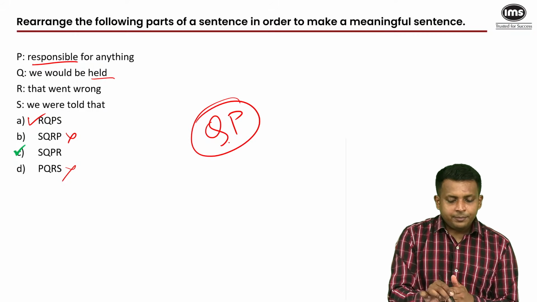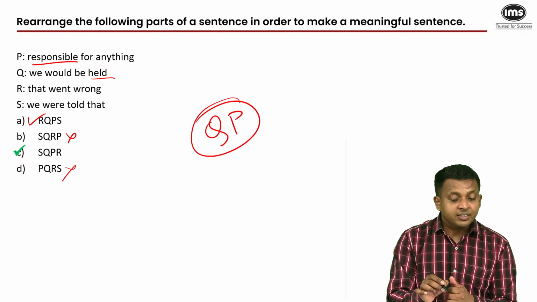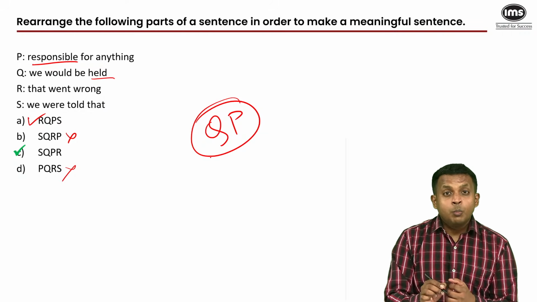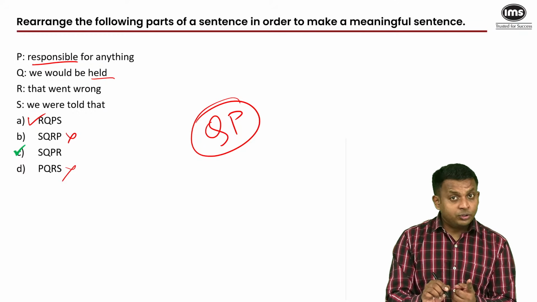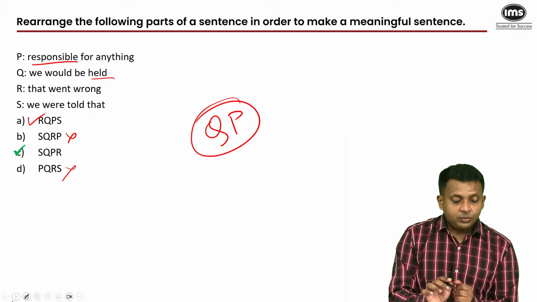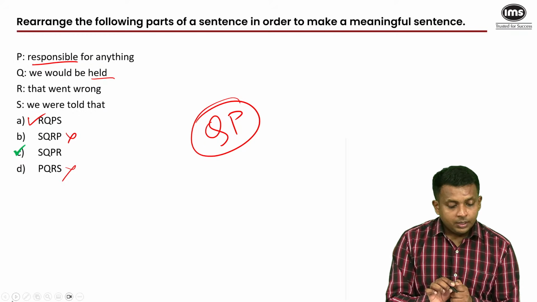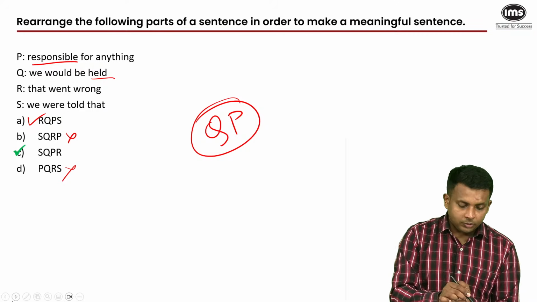So this pair, even in jumbled paragraph questions with much longer sentences, there is always something known as the most prominent pair. There's always the most prominent pair that always stands out in this question type, something that you figure out perhaps even before you figure out the rest of the answer, and that was QP here. Anyway, so the answer was the third option. We were told that we would be held responsible for anything that went wrong. All right.